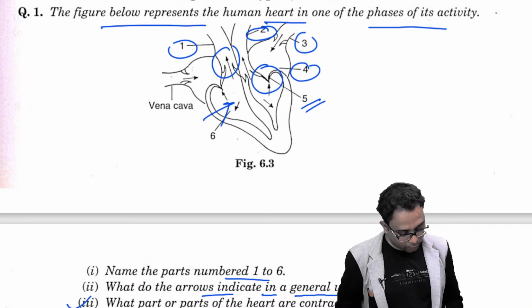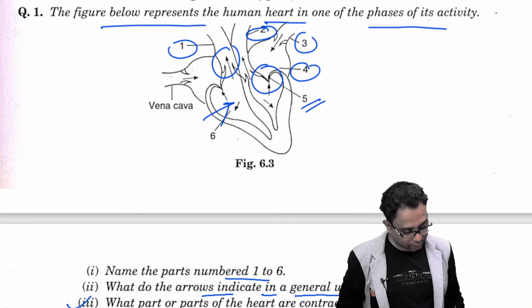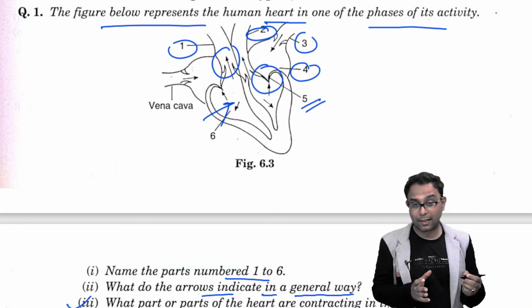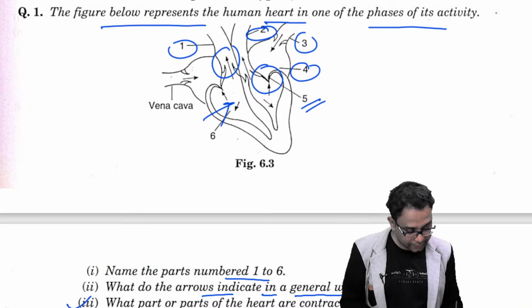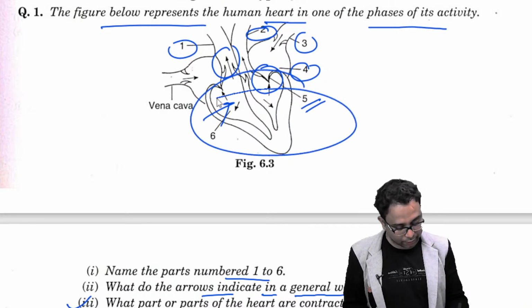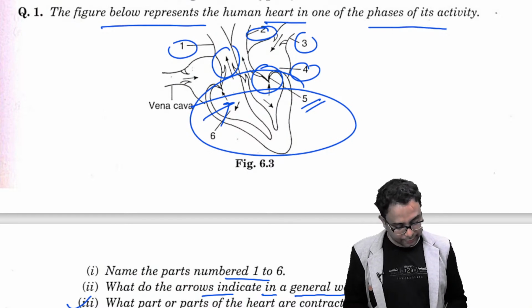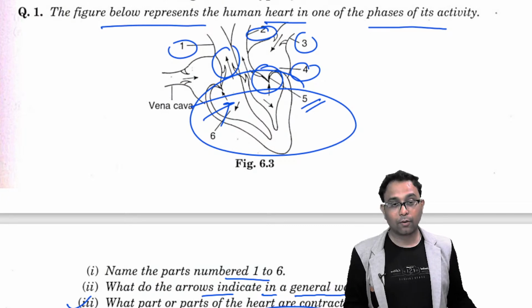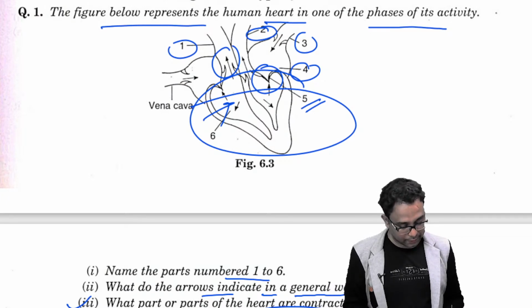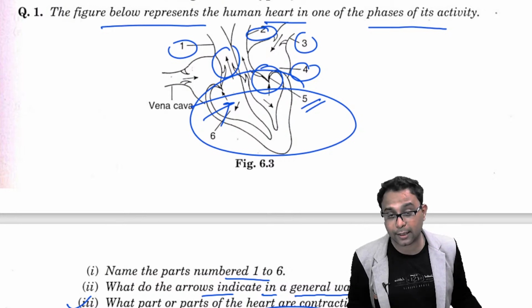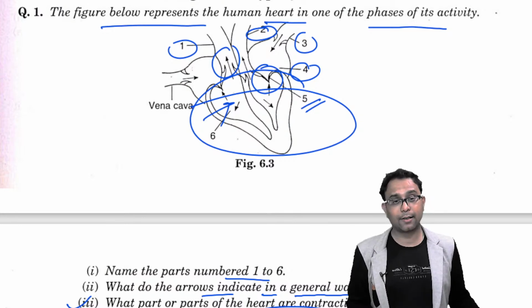Third question, what part or parts of the heart are contracting in this phase? Contracting means systole is happening, so in the right and left ventricles in that particular region the contraction is there. And the next question is, how many valves in this phase are closed? The two, the bicuspid and the tricuspid valves are closed at that particular time, and only the semilunar valves are open in this phase.